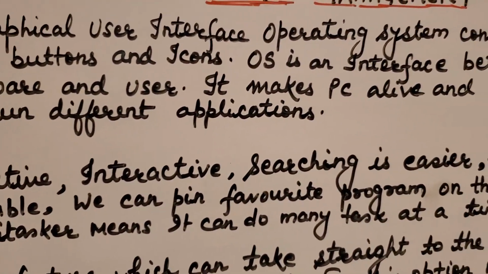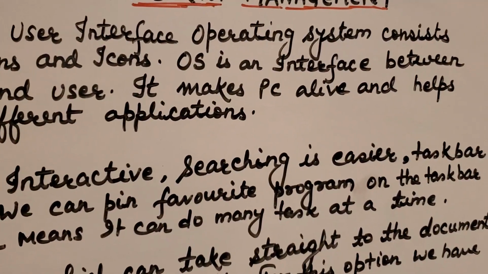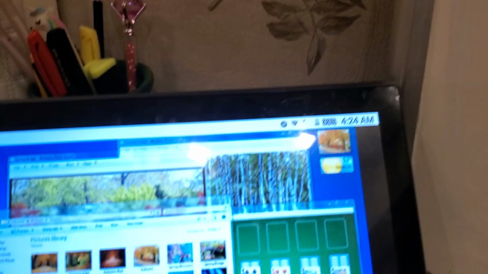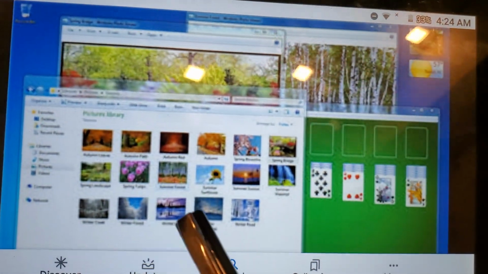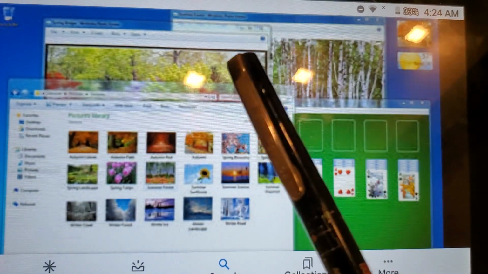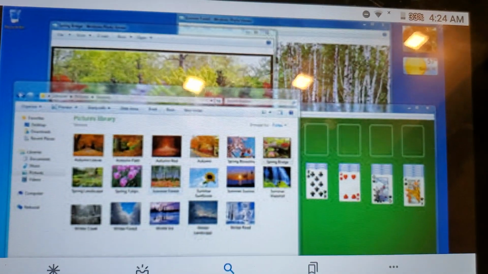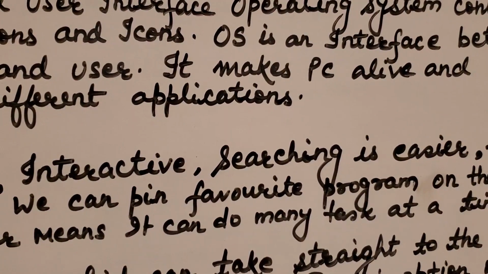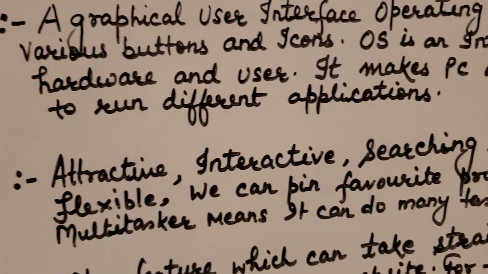We can pin favorite programs on the taskbar. What is the meaning of pinning favorite programs? Suppose you like games, or you like wallpapers, or you like some music, or you like any video. These are your favorite programs. So they will be easily kept on screen. So we can pin favorite programs on the taskbar without any disturbance.